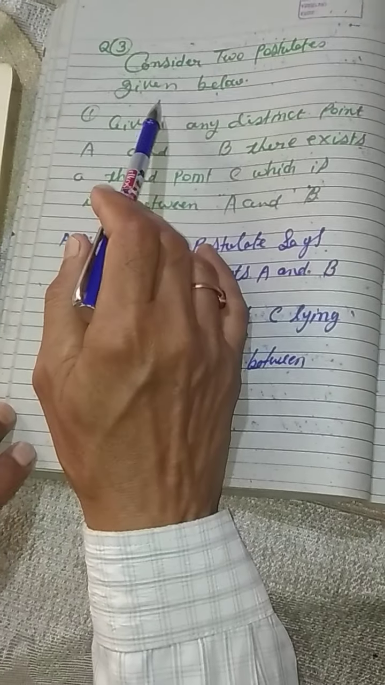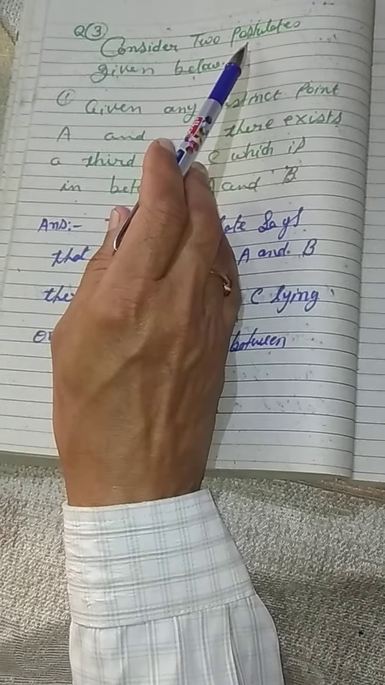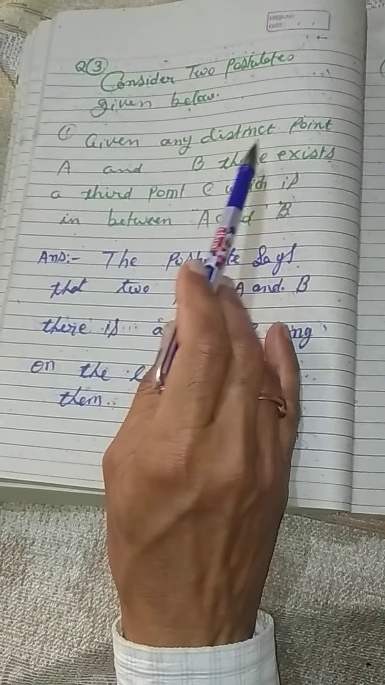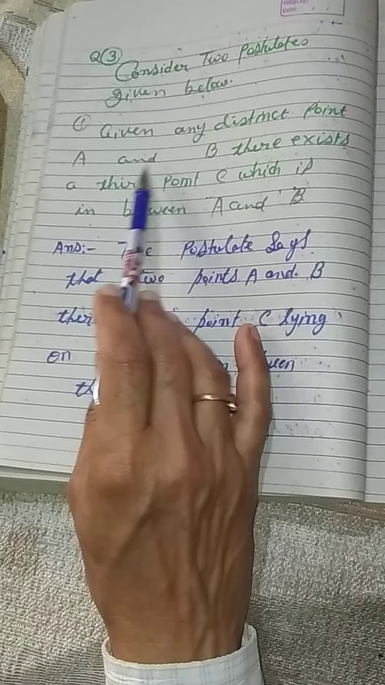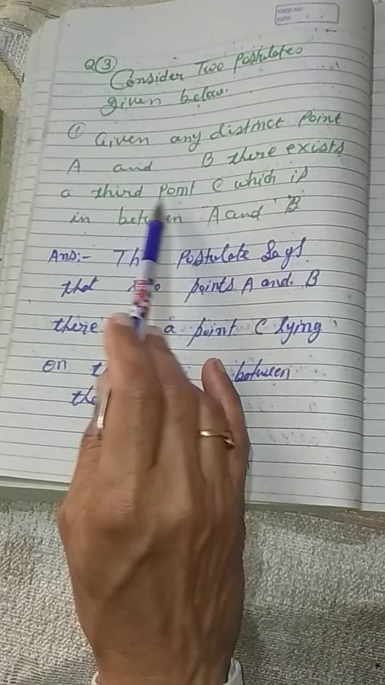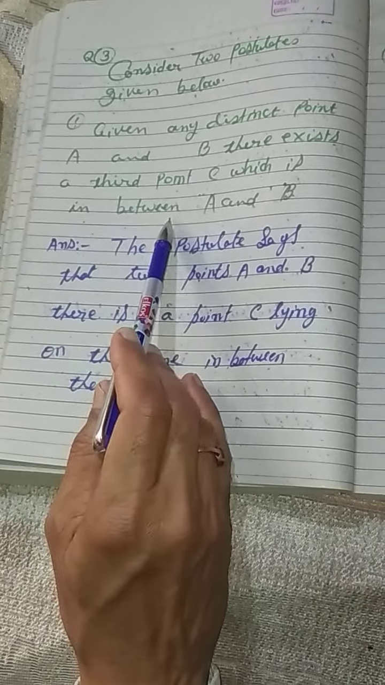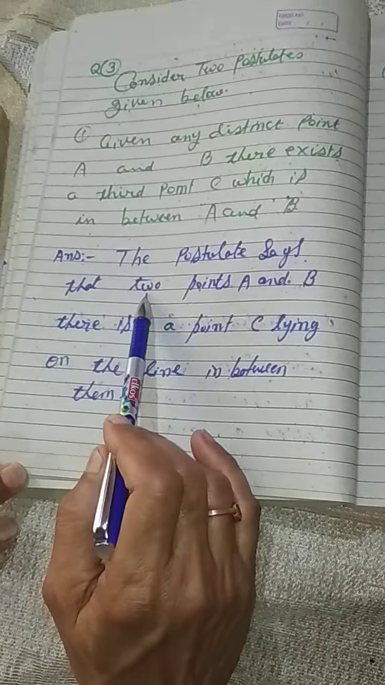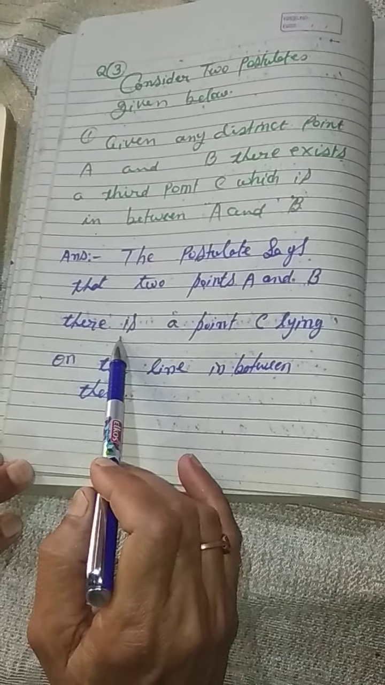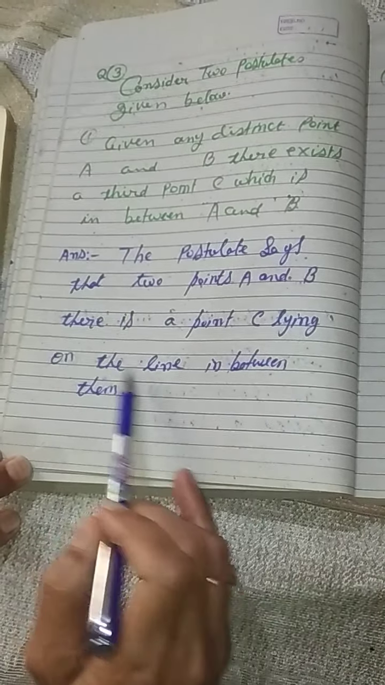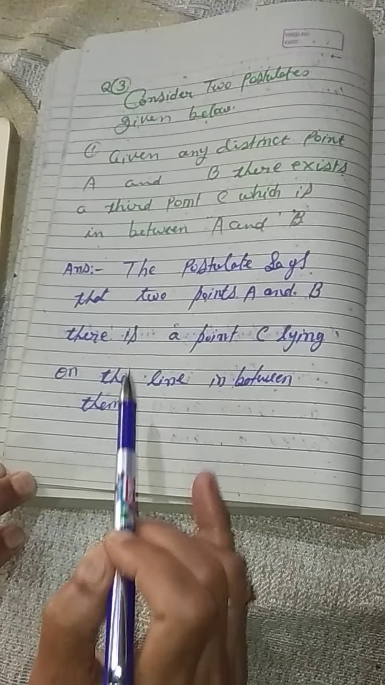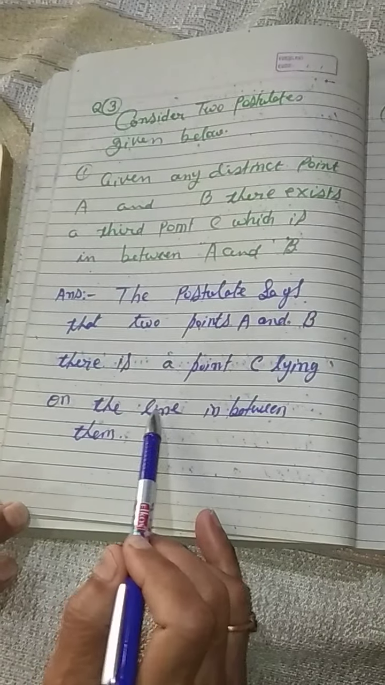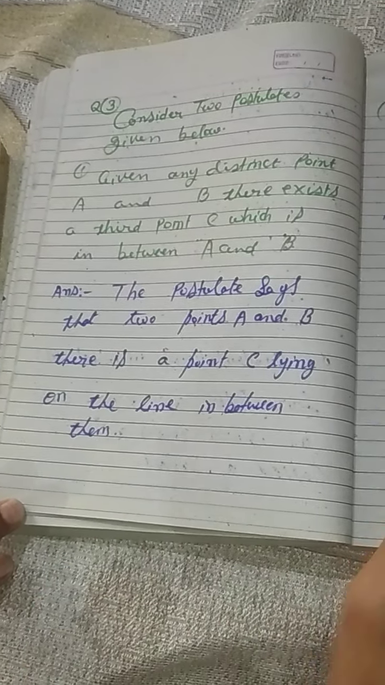Now question number 3. Consider two postulates given below. First, given any two distinct points A and B, there exists a third point C which is in between A and B. So the postulate says that for two points A and B, there is a point C lying on the line in between them. Here A, B and C lie on the same line.